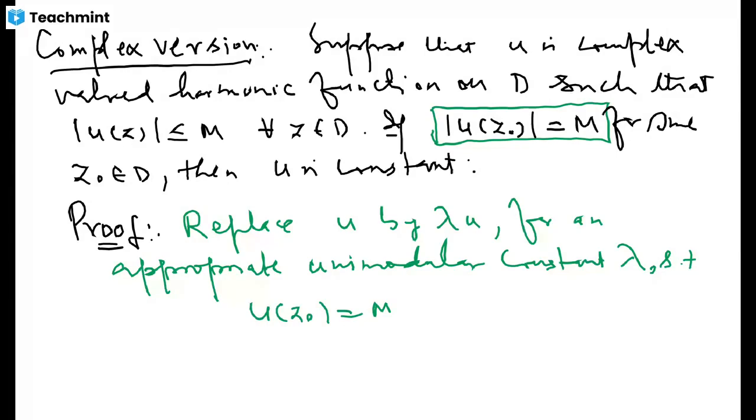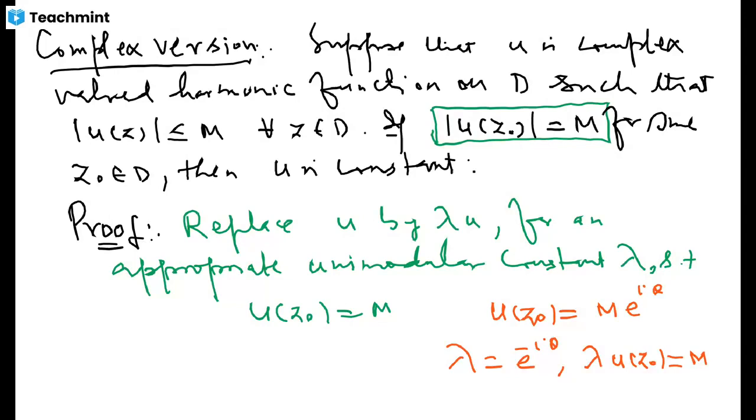See how you can adjust things. u(z naught) is a complex number, and its modulus is M. It will be M times e to the power i theta. And if I take lambda to be e to the power minus i theta, then you see that lambda times u(z naught) is going to be M. And this lambda is unimodular because its modulus is 1. So this kind of adjustment is always possible, to assume that the value of u at z naught is M.